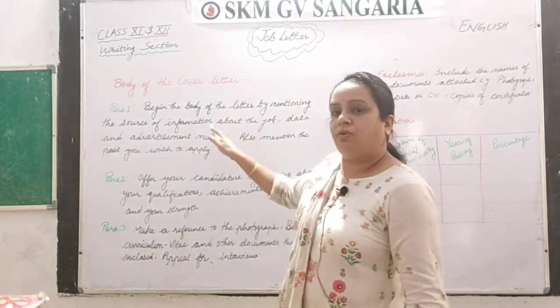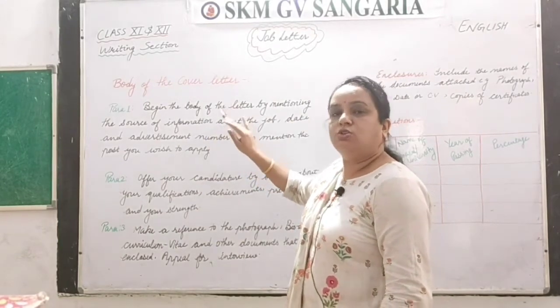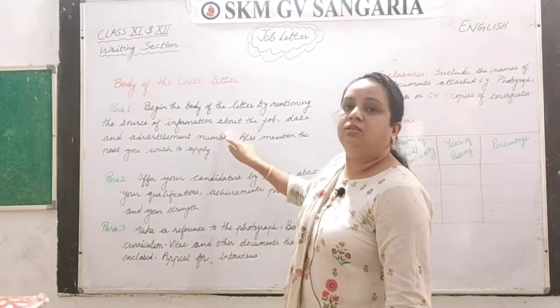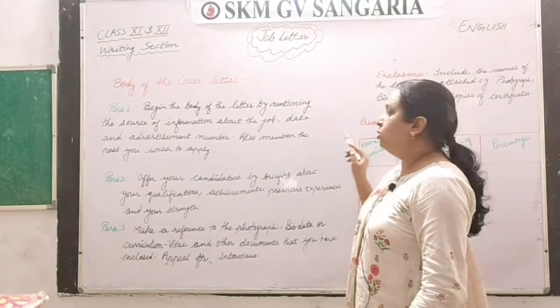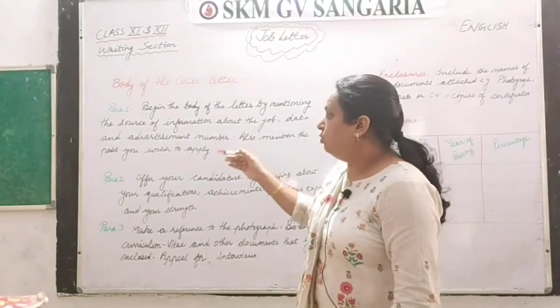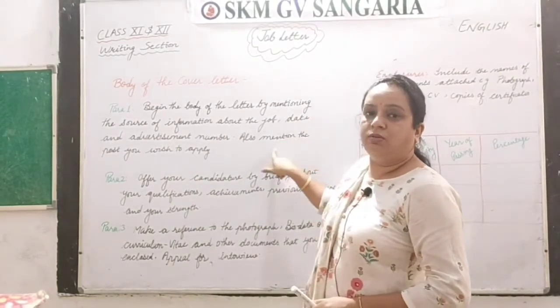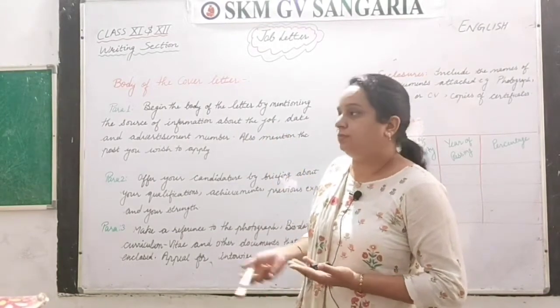Generally we give the name of the newspaper here with the particular date and the advertisement number. Okay, next also mention the post you wish to apply for. So in this first paragraph only you have to write down this job also, for which you are applying.